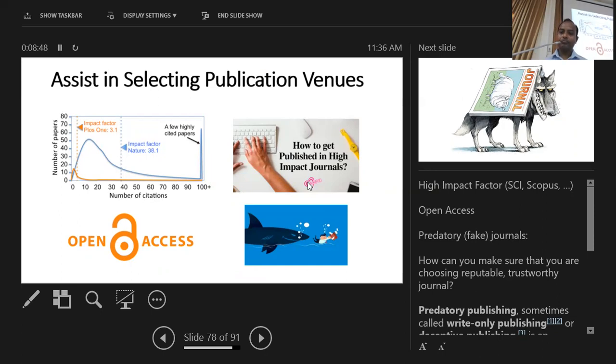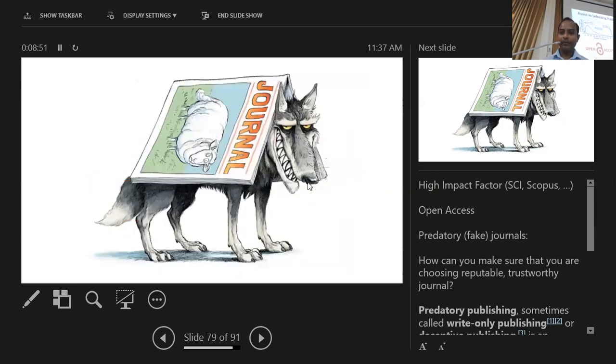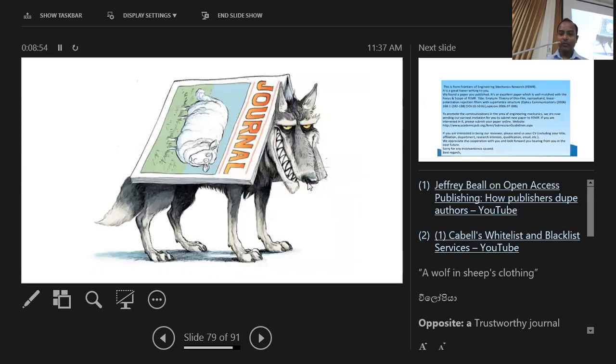And the final part of my presentation will be to give some indicators on how to avoid predatory journals. It's a very tricky area, because especially new and less experienced professionals, graduate students or researchers would be the victims more than experienced researchers, because they already know how to differentiate the wolf from the sheep.